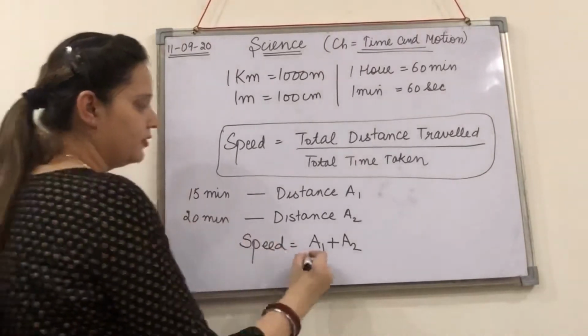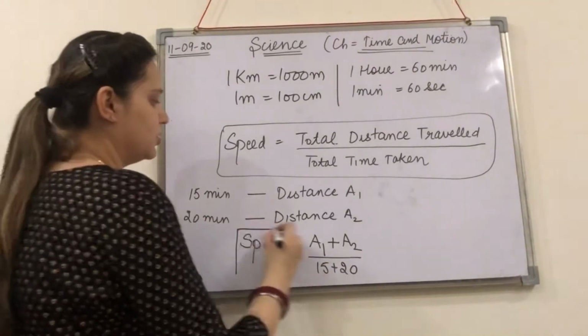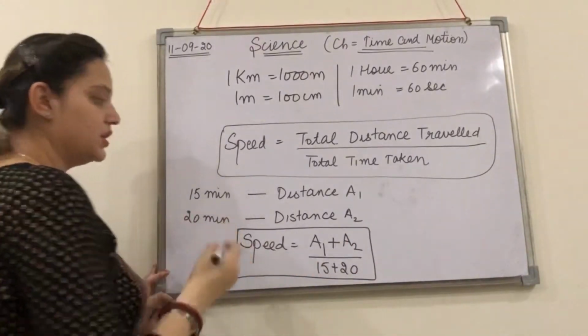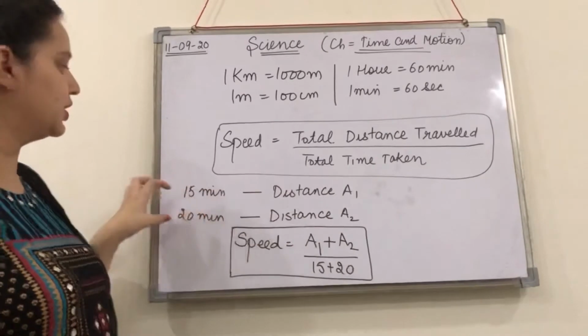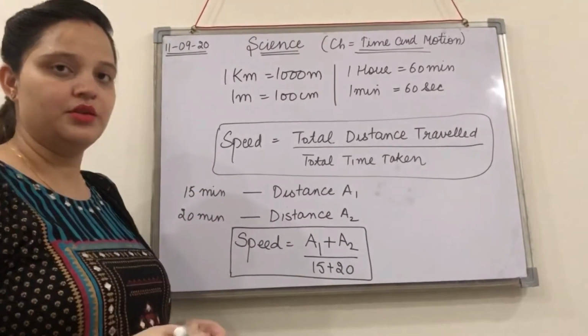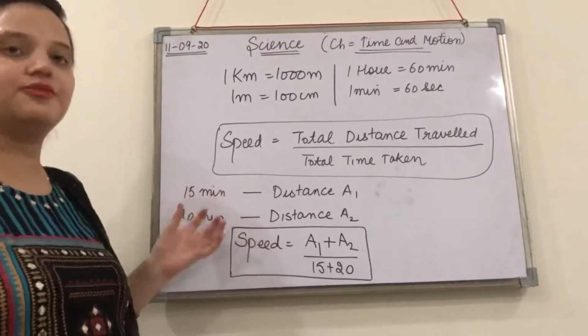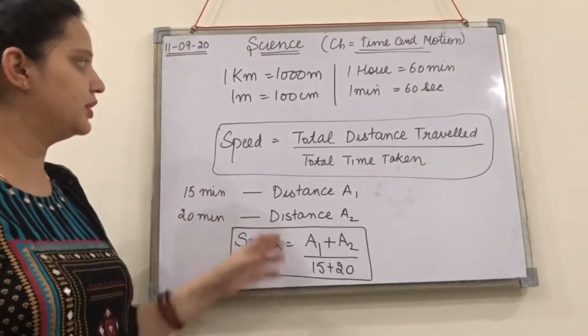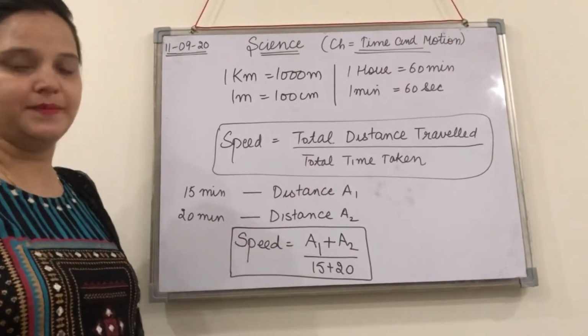So the total time will be 15 plus 20. So now this is going to give you the speed for the distances a1 and a2 covered by the body in the time intervals of 15 minutes and 20 minutes. Okay, so if the same body is covering different distances in different time intervals, then we will be calculating total distance traveled by total time taken.